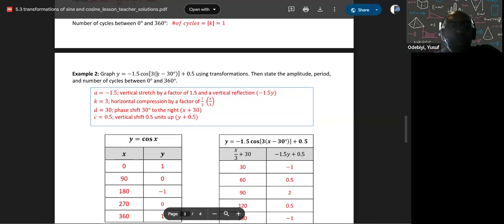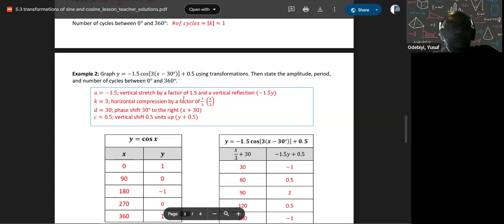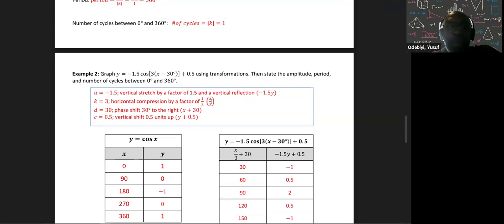Now my k, what's the value of my k? My k is 3. So remember, if it's 3, that means the factor is 1 over the 3. So 1 over 3 is a fraction still, so that means it's going to be a compression. It's going to be a horizontal compression. So each x value I'm going to divide by 3.